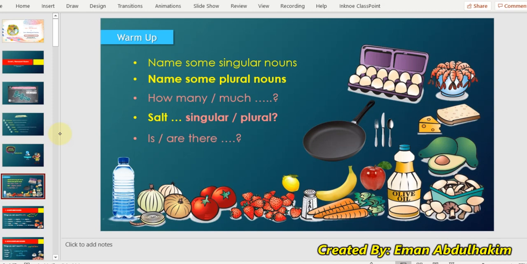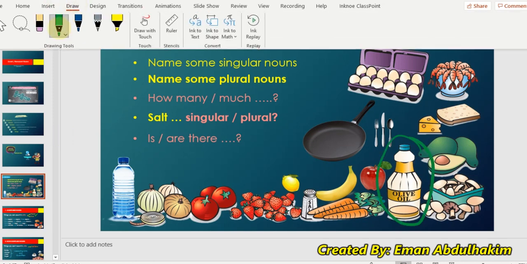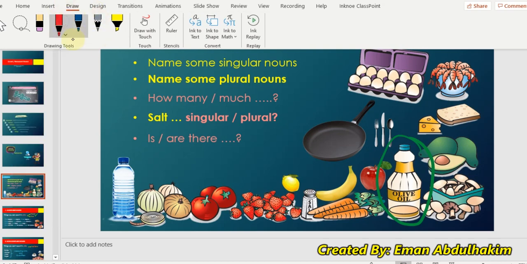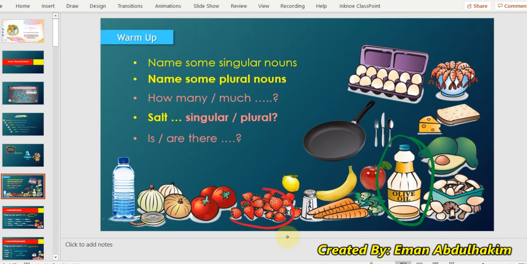Okay, is there any olive oil? Yes, there is. Did you see the olive oil? Okay. Are there any strawberries? There are strawberries. Okay. Now, if I ask you a question, how much olive oil do I have?